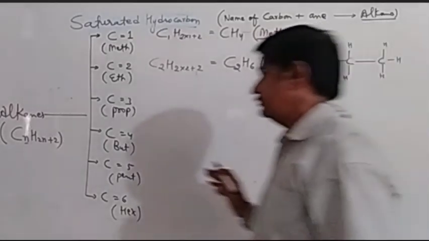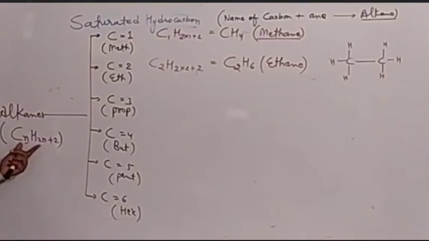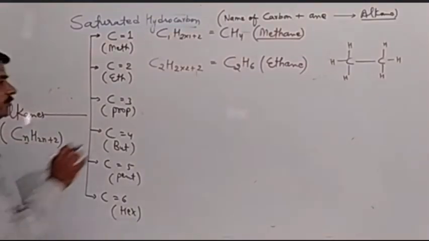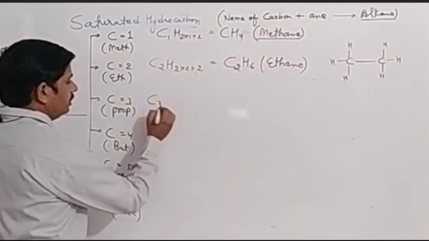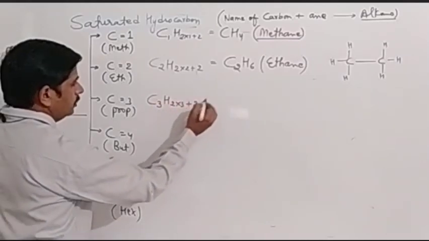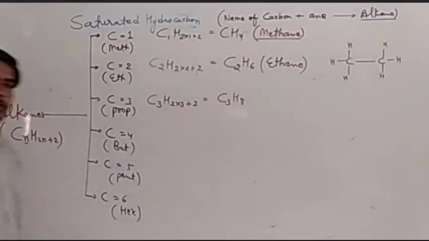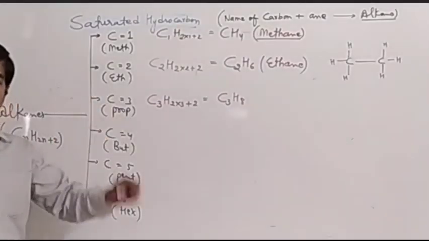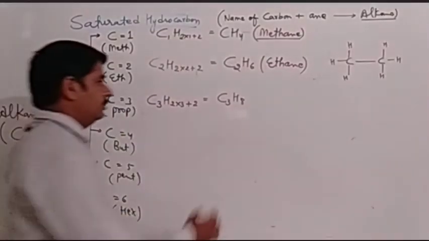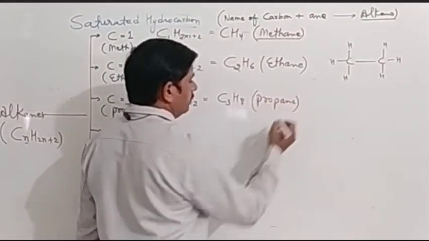Now come to the next. If we have 3 carbon, we can frame the formula for 3 carbon. The formula will be C3H2 into 3 plus 2, and it will become C3H8. And what should be the name of this compound? It should be prop plus ane, propane. So we have propane.